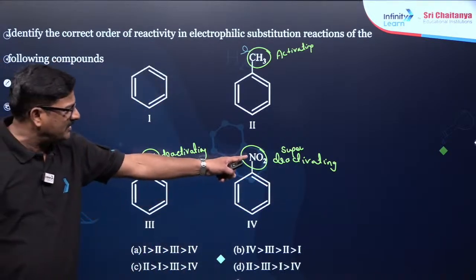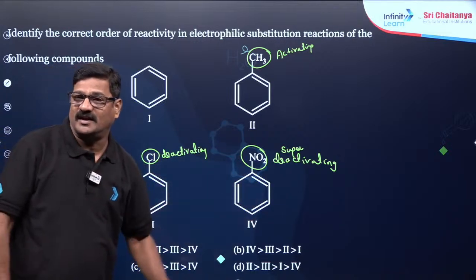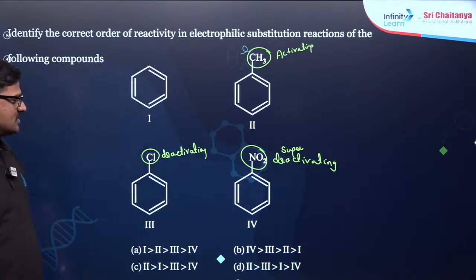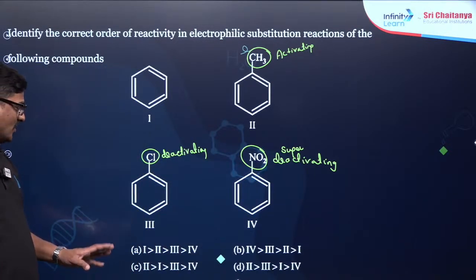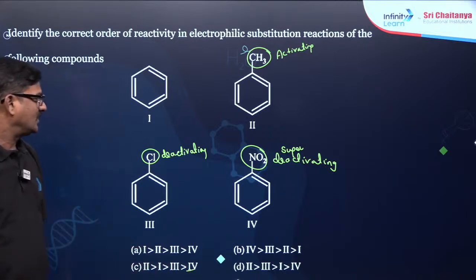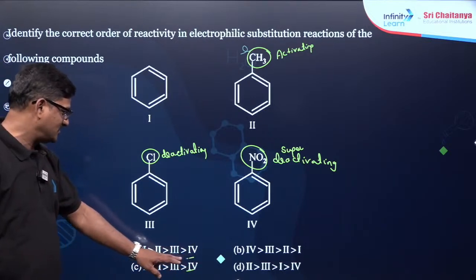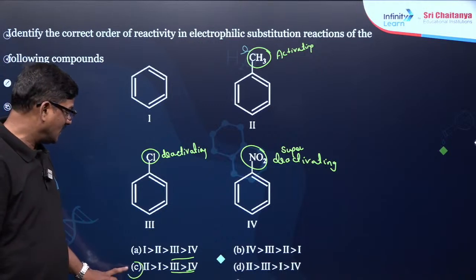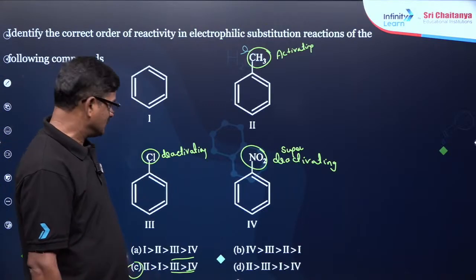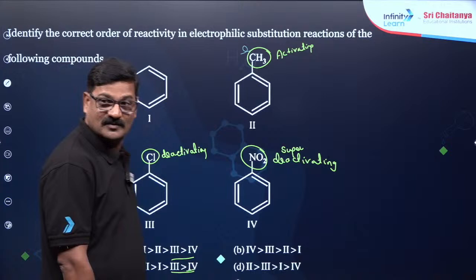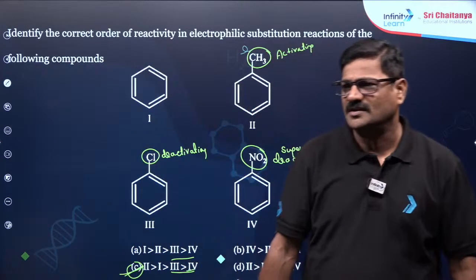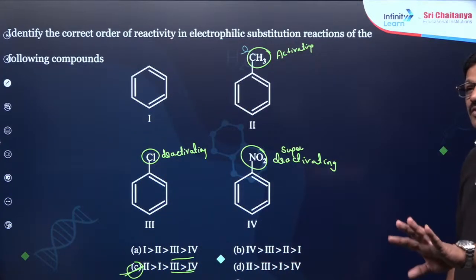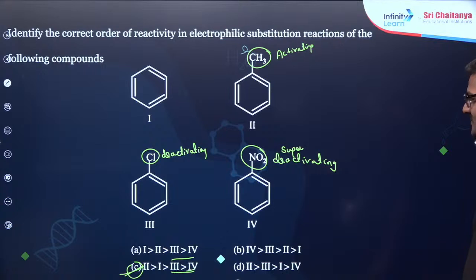If it is super deactivating, the reactivity should be the least. So for this question, 4 is the least, then 3, and 2 is the most. Answer C is the correct answer for this question. You said D, but answer C is the correct one. So you only gave B, C and D. It is 2, then 1, then 3, then 4.